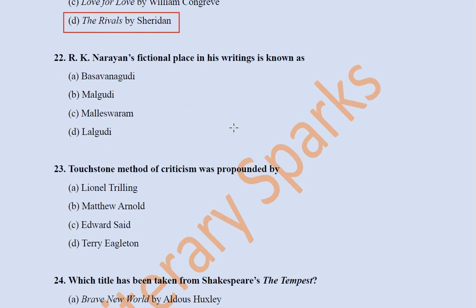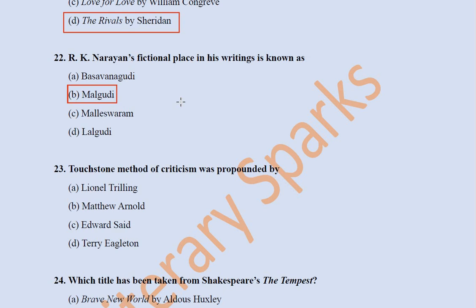Next question we have, R.K. Narayan's fictional place in his writings is known as Basavanaguri, Malguri, Malevaram, Maleswaram, Lalguri. So it's Malguri. R.K. Narayan's famous work, The Guide, which is prescribed in your syllabus, is based in this town.